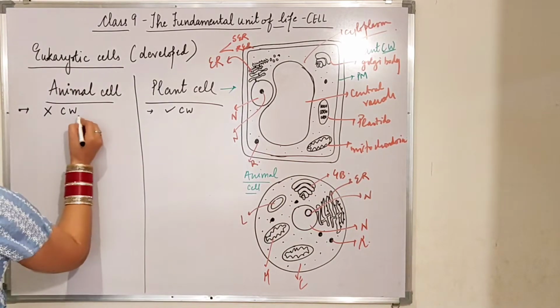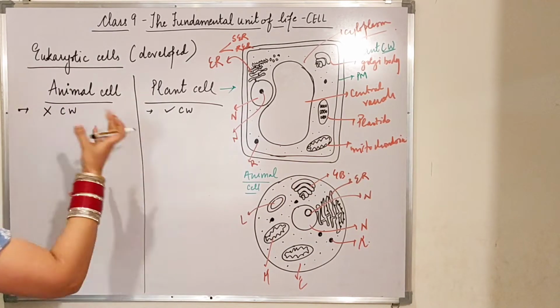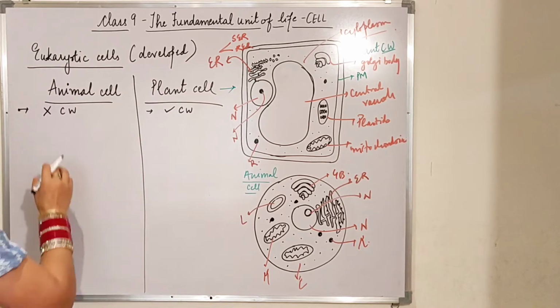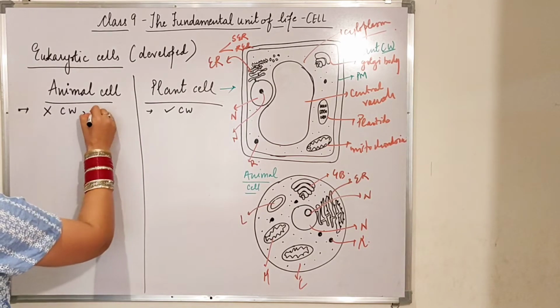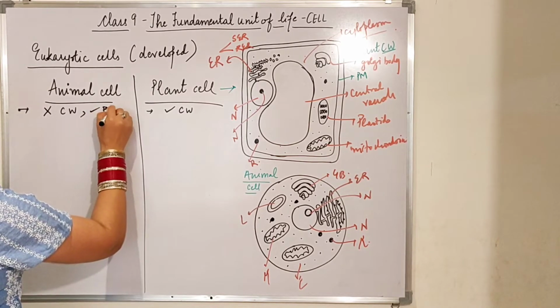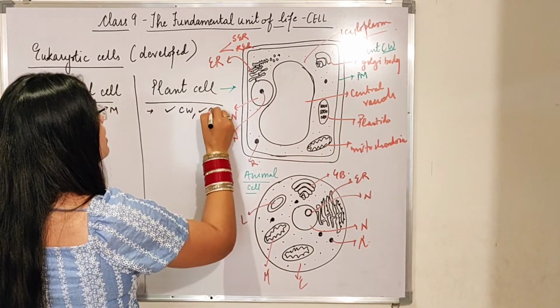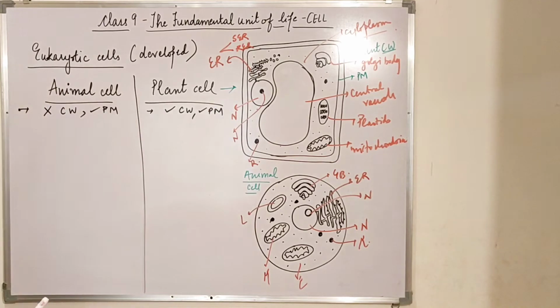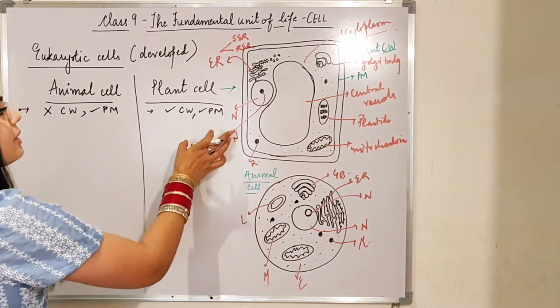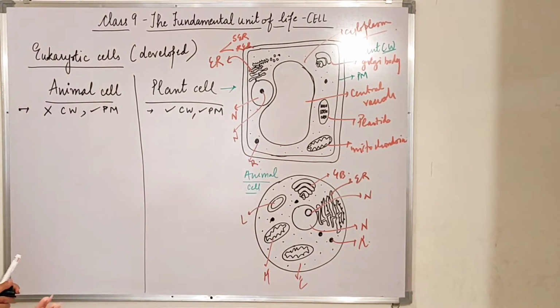Now another point, beta, you can write along with this: in the animal cell the cell wall is absent but the plasma membrane is present. Here you can say that in the plant cell, cell wall and plasma membrane both are present. Fine. This one point you can make altogether about the cell wall and the plasma membrane.